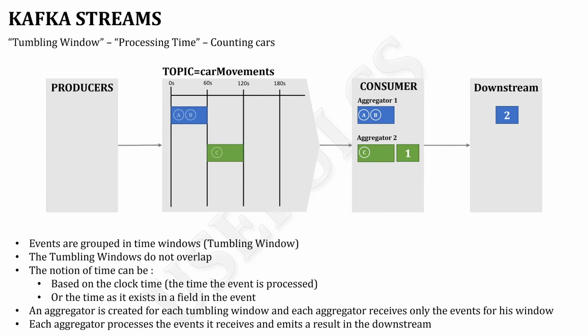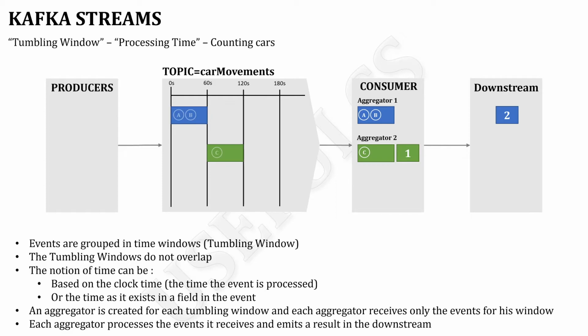This value arrives only a few seconds after a new window has been created. In this situation, the new window was a green window, and this is really a trigger that allows aggregator 1 to send its result to the downstream, but only a few seconds after. It can be 30 seconds. It really depends on some parameters that we will see when we develop a consumer using Scala.